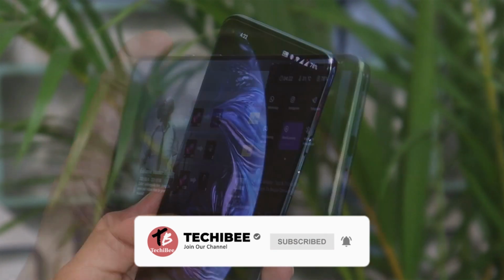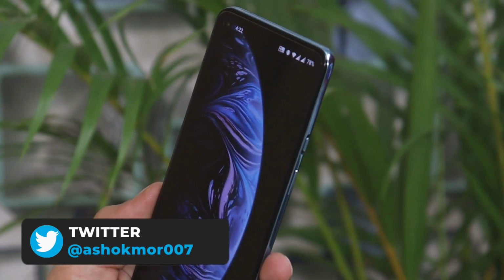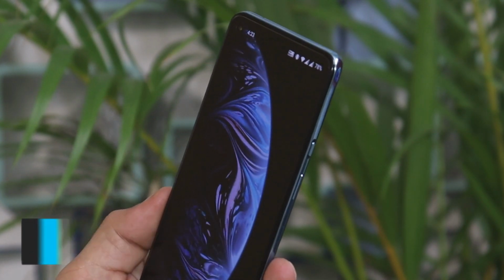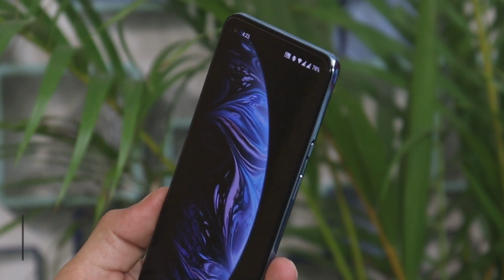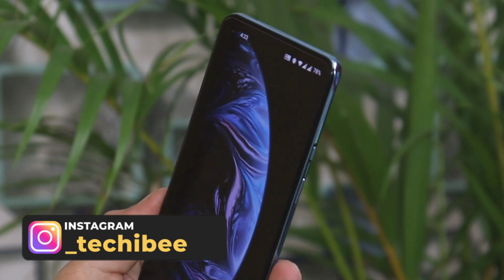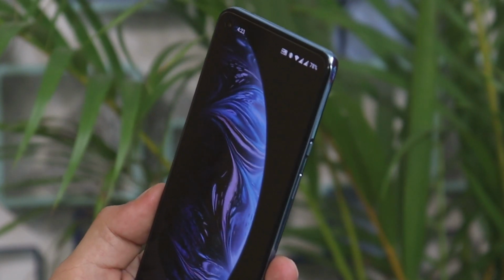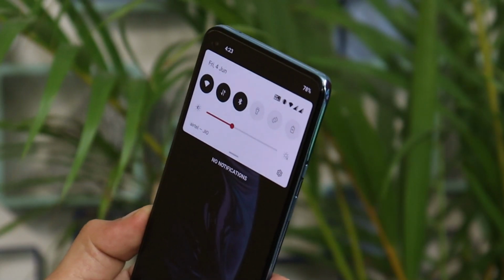And one thing which I forgot to mention about brightness, is that if you wake your device after a long time, it takes a few seconds to adjust the brightness according to the ambient lighting condition. That's why I said I'm not exactly sure whether it's an OS issue or OnePlus has made a few changes related to the brightness algorithm. I'll report this issue to the OnePlus software team, and let's see what reply we get for the same issue.